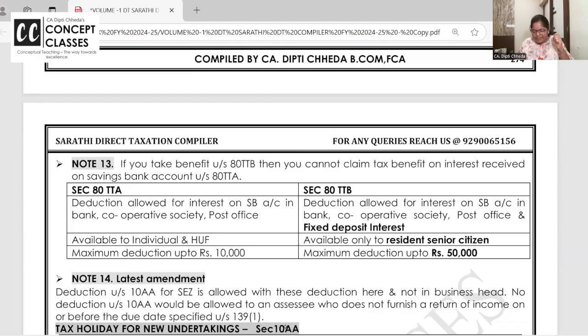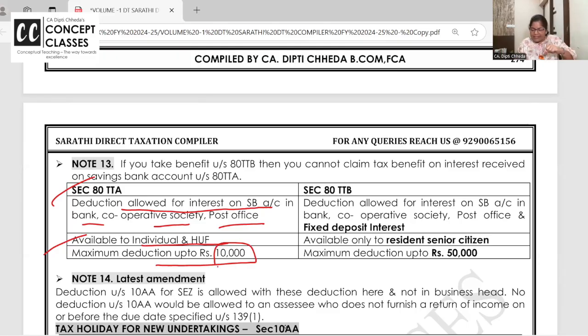I've made a 1 minute snippet also for this 80TTA versus 80TTB. Now, what does this say? Deduction is allowed for interest you receive on a saving account, a saving account in a cooperative bank, a post office saving account, a scheduled bank saving account. Under 80TTA, individuals and HUFs will get a deduction, maximum up to 10,000.